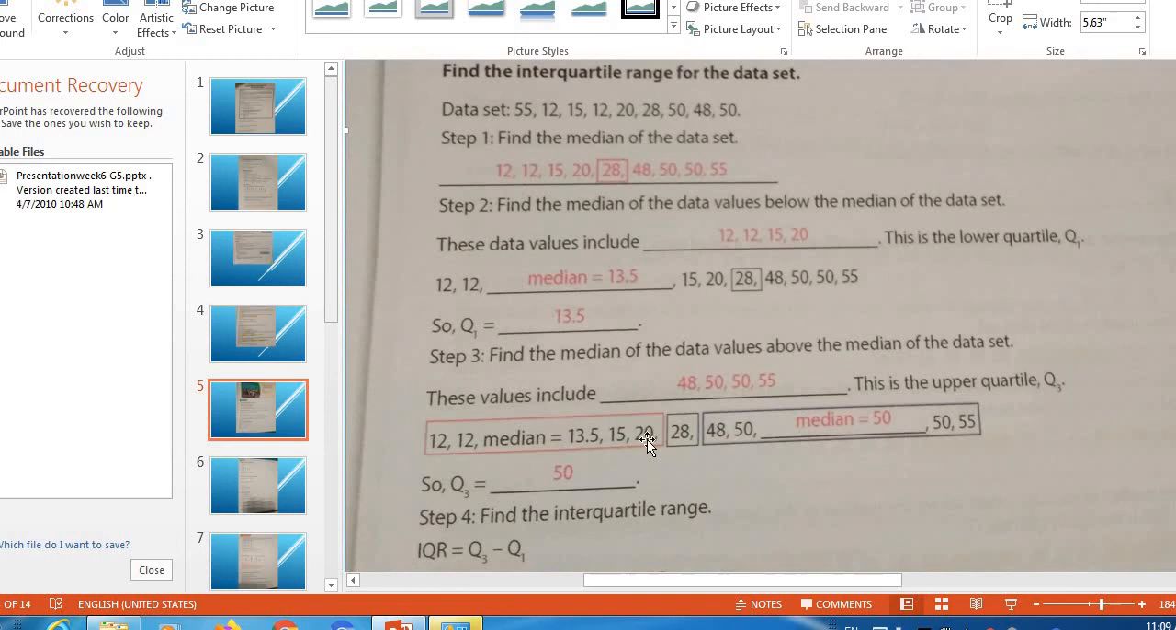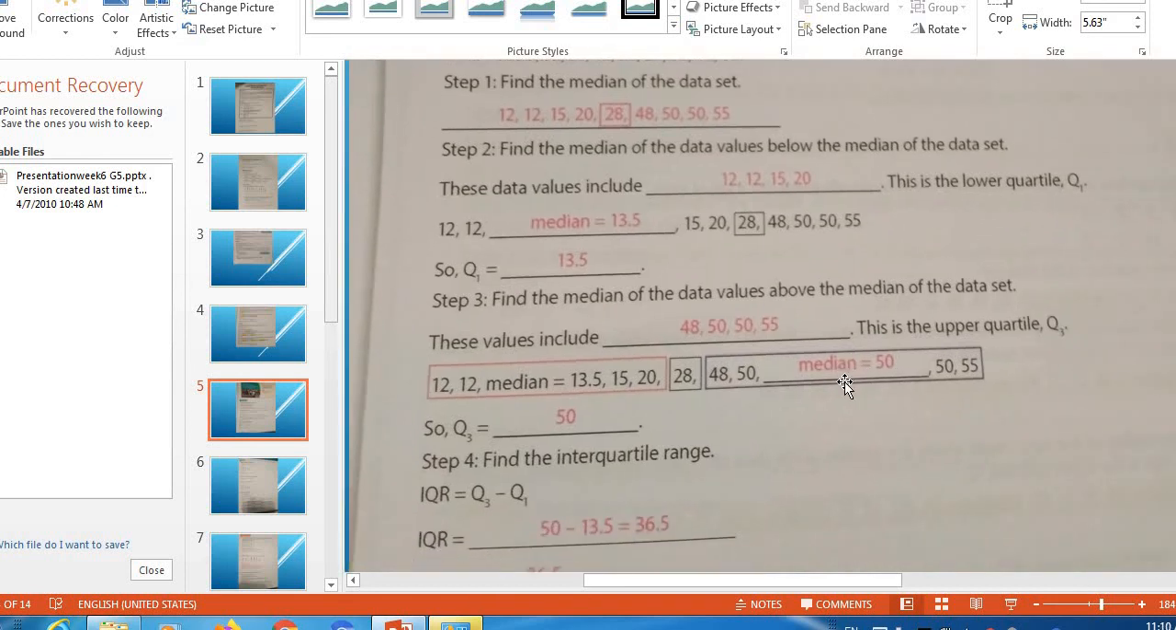So what am I going to do now? I'm going to calculate its median. Let's do it together. 48, 50, 50, 55, 4 numbers here. So it's even. I'm going to take the sum of 50 plus 50 equals 100 divided by 2. So my median here is 50. This median is called Q3, the upper quartile.